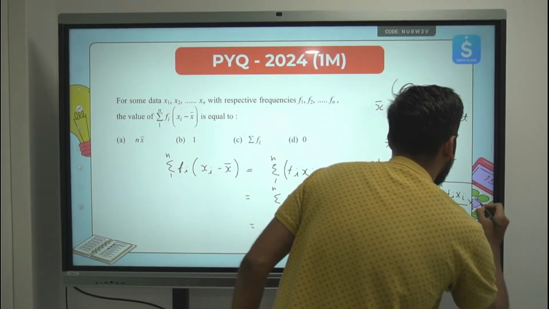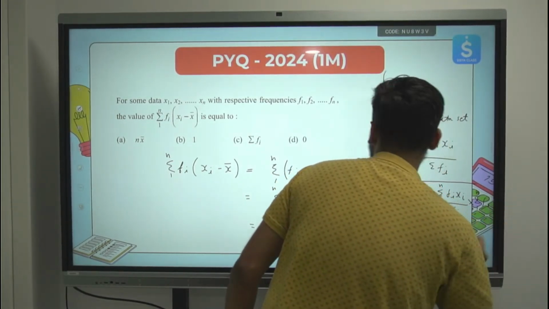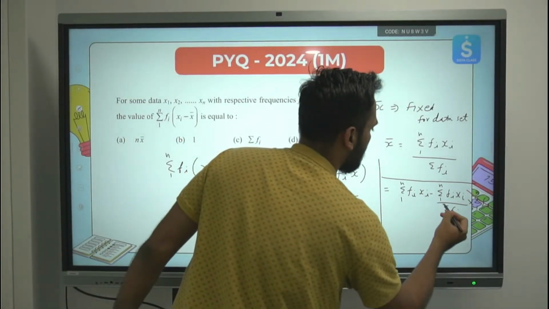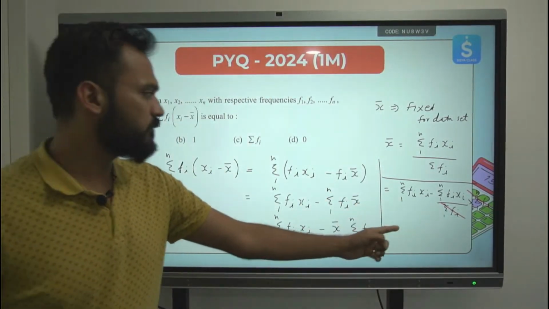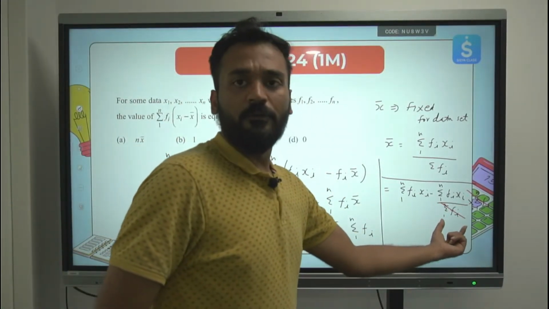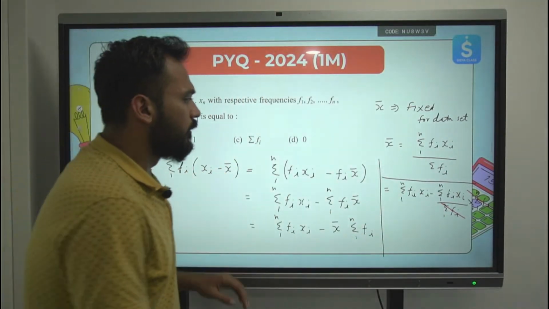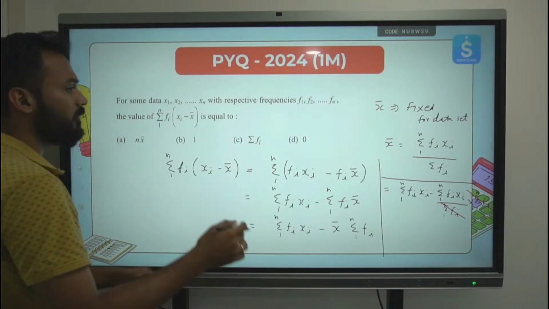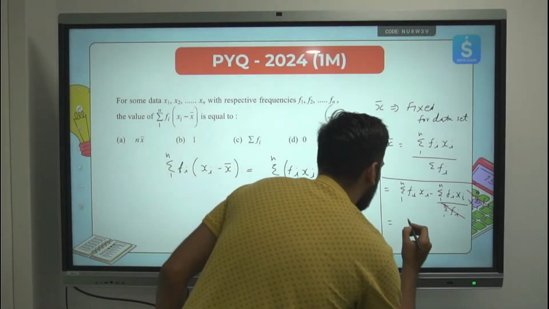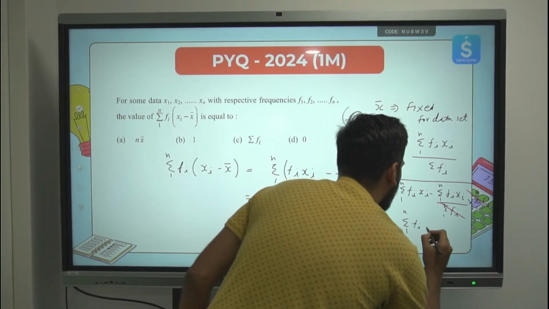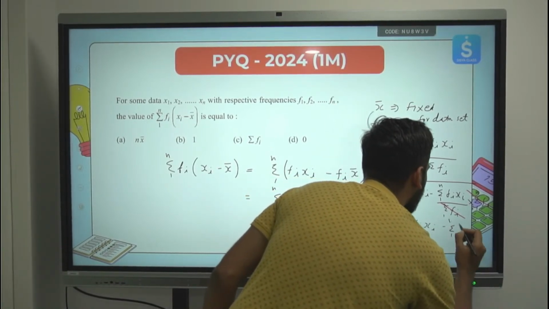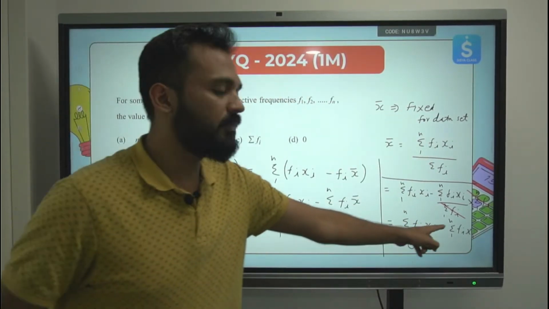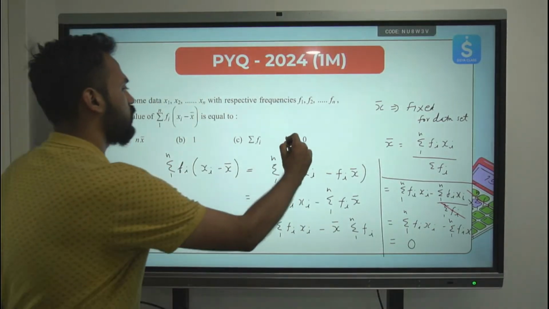Correct. This summation 1 to n fi and this one will get cancelled. In the numerator the same term is there, summation 1 to n fi, and in the denominator also the sum of the frequencies, so these two will get cancelled. Once they are cancelled, what is left with us? Now everyone will be able to answer this. Summation 1 to n fi xi minus summation 1 to n fi xi, and the answer is 0. Same quantity subtracted from the same quantity, you will get 0. The answer comes out to be option D, 0.